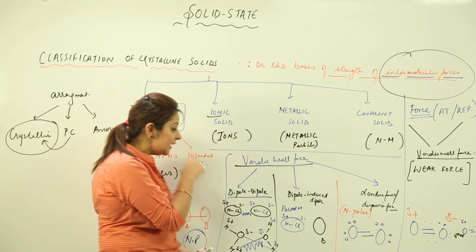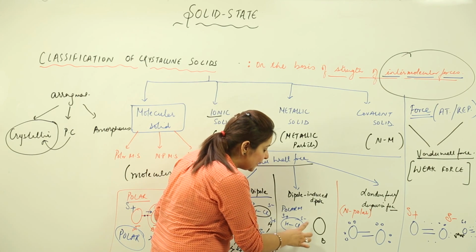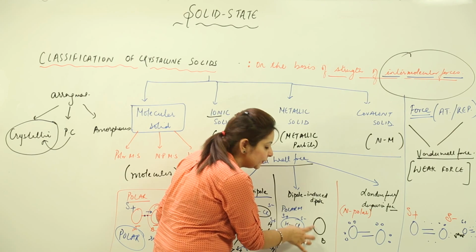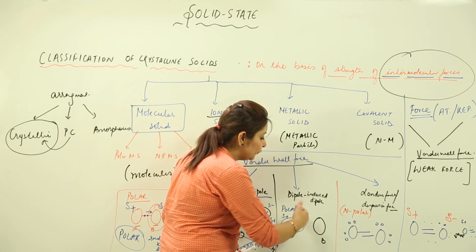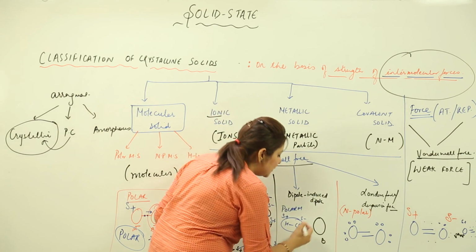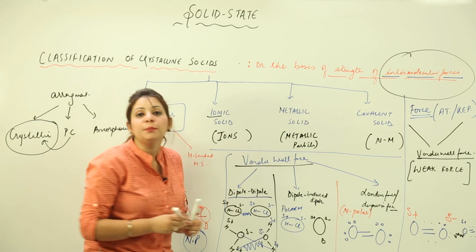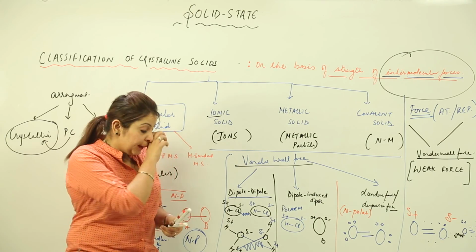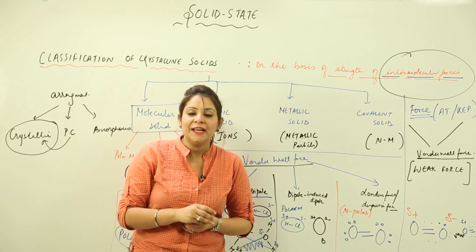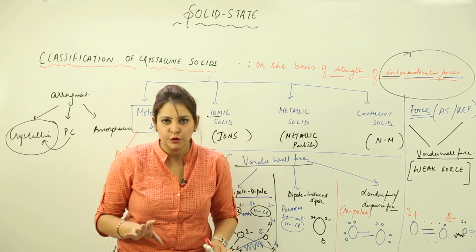Now what will happen is, this negative charge will somehow repel the electrons from this side, and these electrons will start moving that side. As a result, one side will acquire a partial positive charge and the other a partial negative charge. In the case of B, it was neutral, that means it had a symmetrical distribution of electrons.